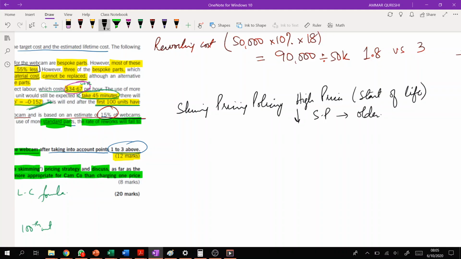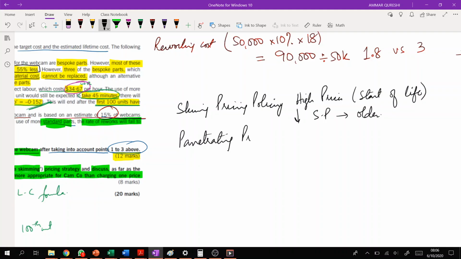This is something which is very common in mobile markets. If Samsung launches a new Note 11, suppose, then definitely they will charge the highest price, maximum price for the product. And by the time their product gets older and a new product is expected in the market, they will reduce their selling price so as to stay in the market. There is another pricing policy which is the reversal of this, which is called penetrating pricing policy.